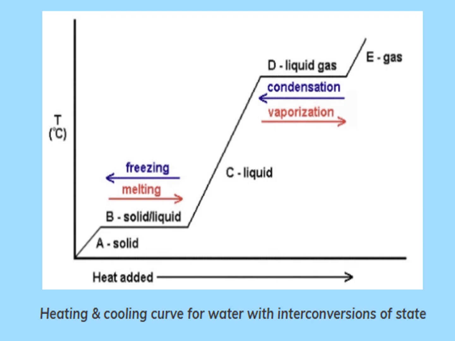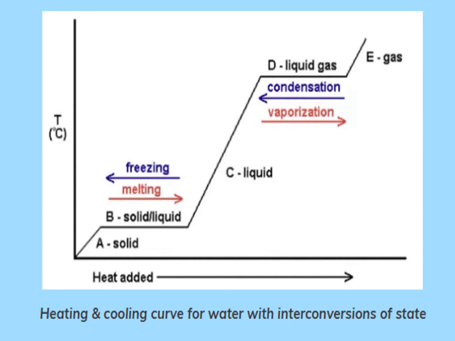At point A, the temperature of solid increases until it reaches its melting point. At point B, solid starts to melt. And from point B to C, during melting the temperature does not rise even though melting continues. So at points B and C, a mixture of solid and liquid, both these states exist.